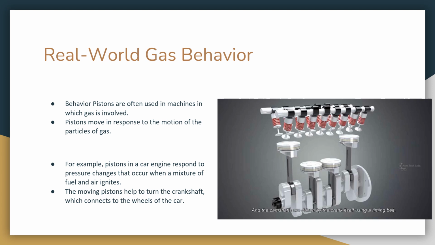Real-world gas behavior. Pistons are often used in machines in which gas is involved. Pistons move in response to the motion of the particles of gas. For example, pistons in a car engine respond to pressure changes that occur when a mixture of fuel and air ignites. The moving pistons help to turn the crankshaft, which connects to the wheels of the car.